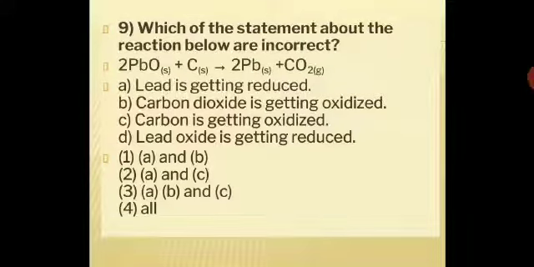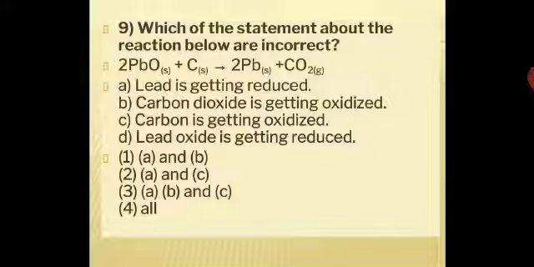Which of the statements about the reaction below are incorrect? You have to state which is incorrect. Lead oxide combining with carbon gives you lead plus carbon dioxide. So over here you have to again relate to the oxidizing agent, reducing agent, substance oxidized, substance reduced. So the statements given over here: lead is getting reduced, carbon dioxide is getting oxidized, carbon is getting oxidized, lead oxide is getting reduced.